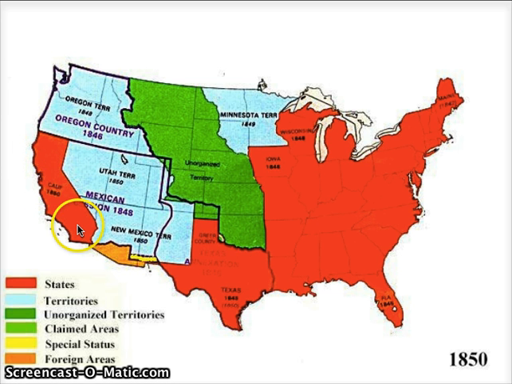California is already a state because of the gold rush. We had tons of people moving there, so there's enough people to make it a state. But some of these are still territories. There's not enough people living in this area yet. Okay, so now we have seen the U.S. has taken over all of the western part of this continent.